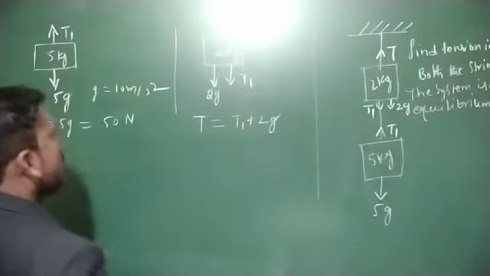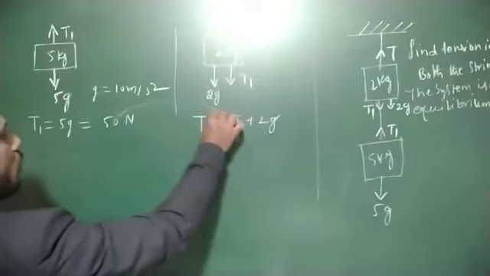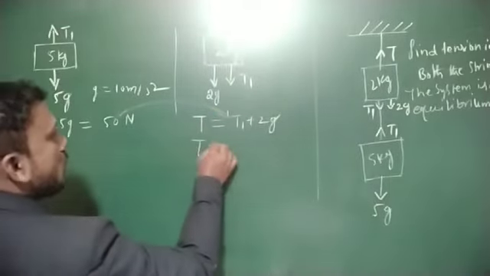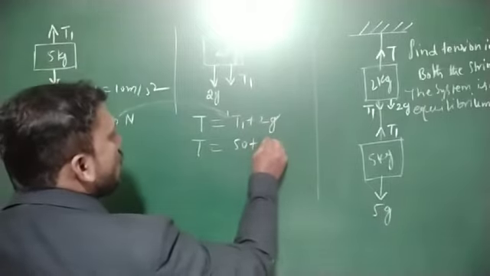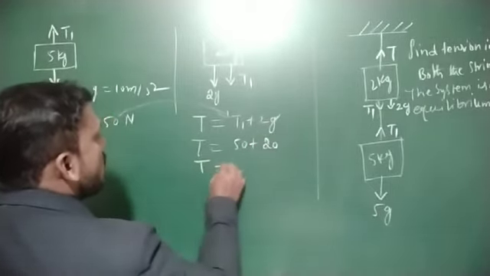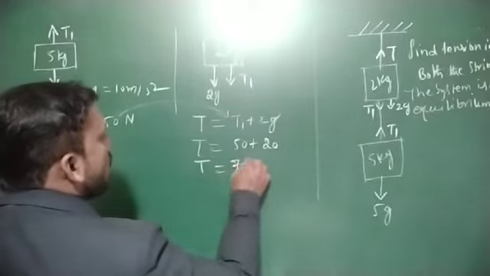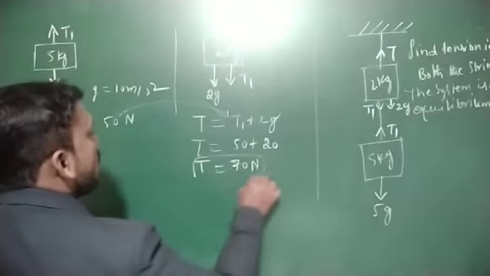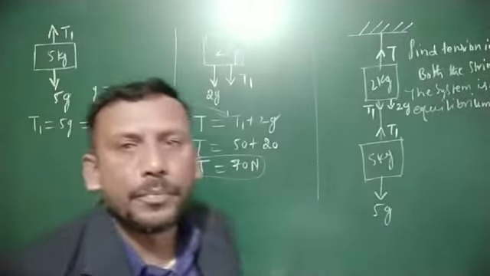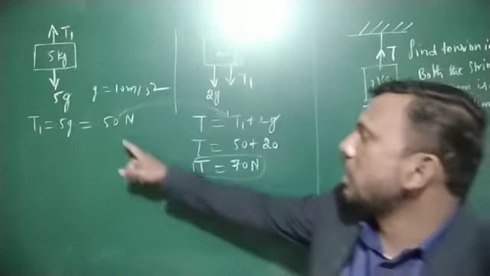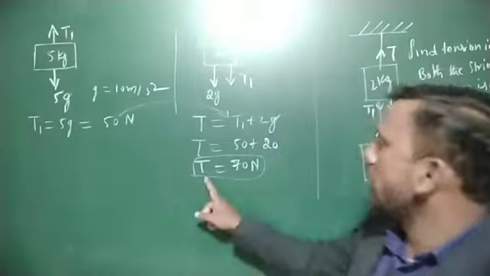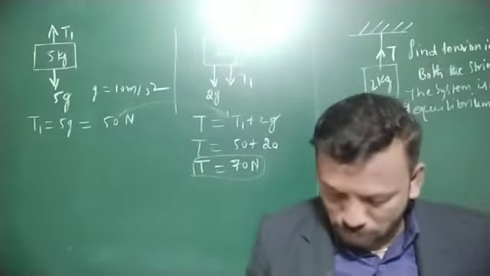Substitute the T1 value into this equation. T is equal to 50 plus 2 into 10, and 2 into 10 is 20. That is T equal to 70 Newton. So T1 is equal to 50 Newton and T is equal to 70 Newton.